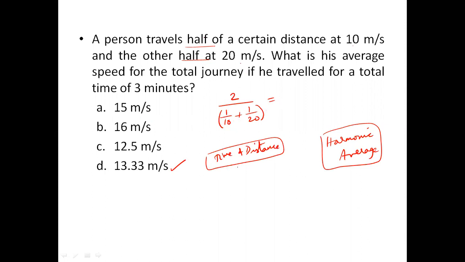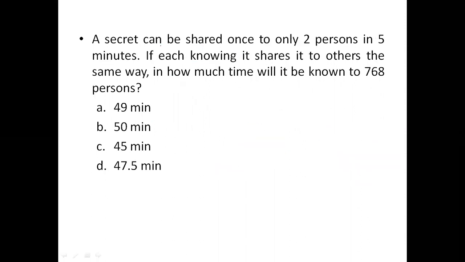A secret can be shared once to only 2 persons in 5 minutes. So in every 5 minutes, it can be shared only once, that too to only 2 persons. So for every 5 minutes, one time we can share with two members. Each person knowing it shares it to others the same way. That means now after 5 minutes, these two people know the secret. Each person shares it to two members.